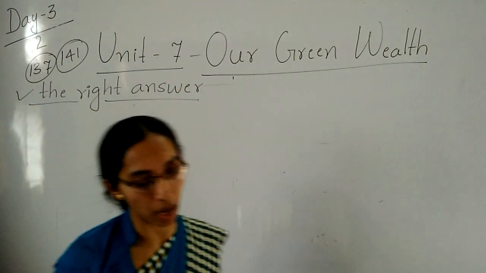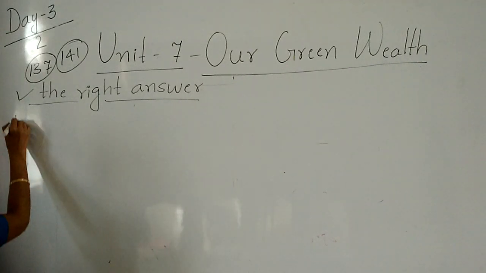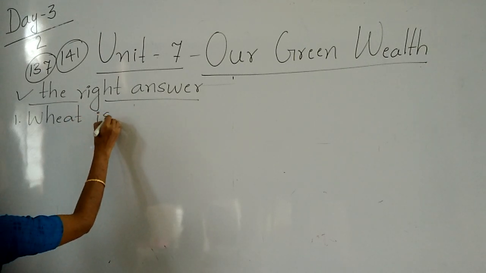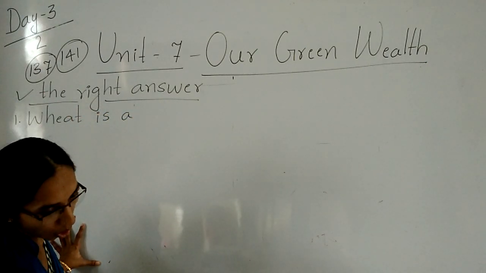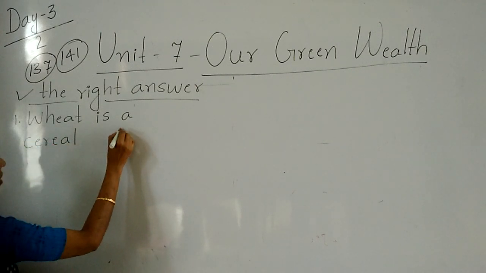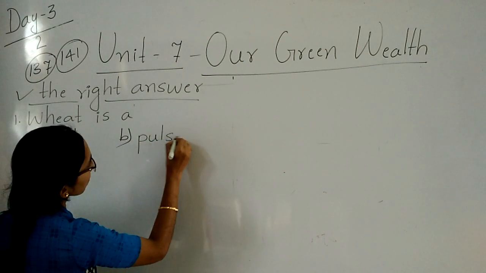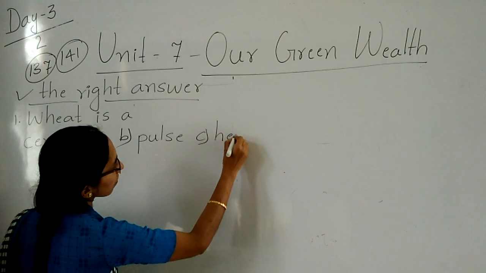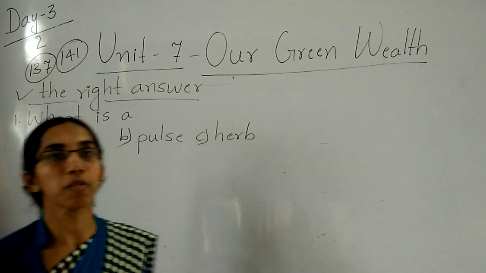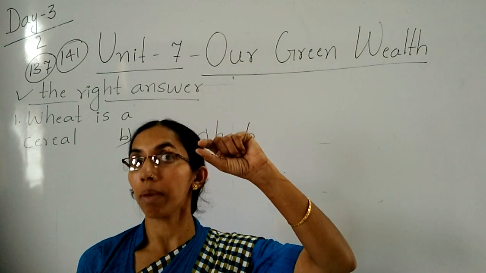So all these things you have to copy down from the board into the textbook. First is wheat. Godi. Wheat, the options are A cereal, B pulse, and C corn. Next, pepper. It is a spice. Pepper means what? Kali miri, kali mirch, round black color, black pepper.